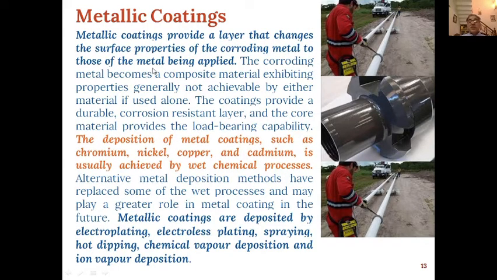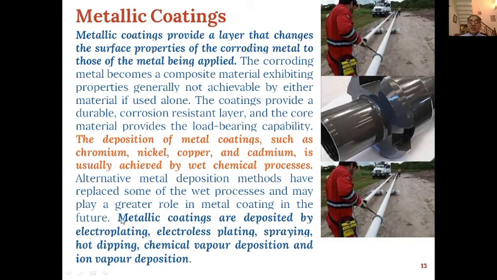The metallic coatings provide a layer that changes the surface properties of the corroding metal to those of the metal being applied. So when the surface property of the corroding metal changes, the rate of corrosion also decreases. This involves the deposition of metal coatings such as chromium, nickel, copper, and cadmium, which is generally achieved by wet chemical processes.